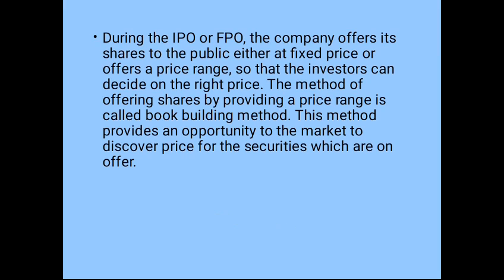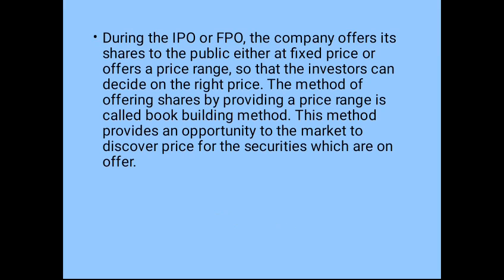So here, by providing the range, the company is giving the option of a bid, also called an auction, right? In an auction, we give one range wherein the investor will decide at which price they want to purchase the share or invest the money. So when they are fixing the price, there is a range, right? Let us take an example that one company is offering its shares for a range between 350 to 390. So 350 to 390 is the range.